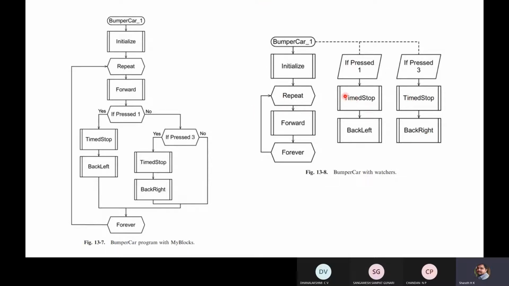After completion of this thread, once again the main program will be taken for execution. So this is how parallel processing will be done. The main program will be executed as usual until an event occurs, which will initiate other threads. If we press 1, that will initiate this thread. If press 3, that is another signal, so that will initiate this thread.